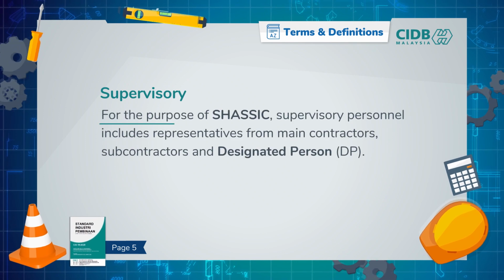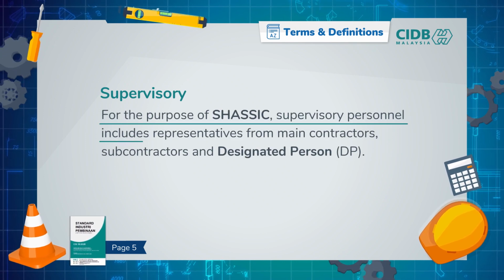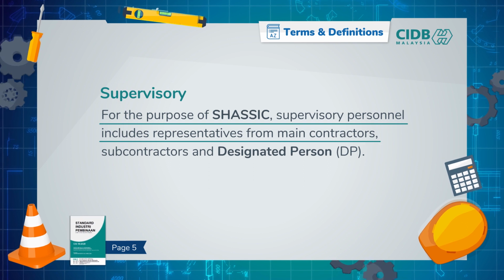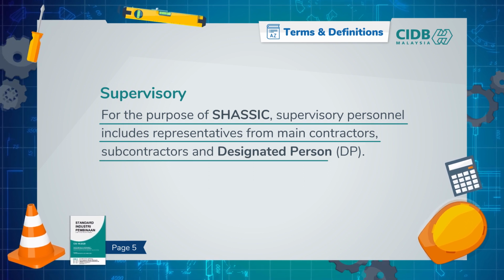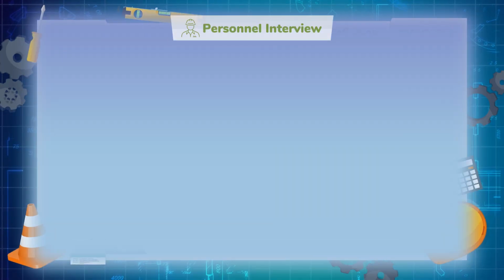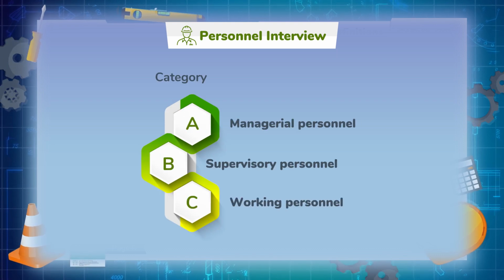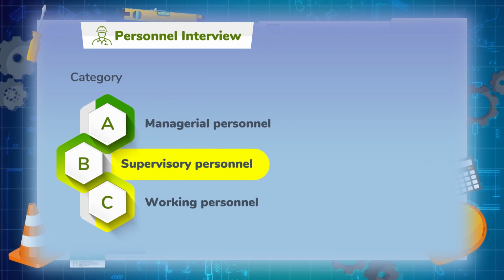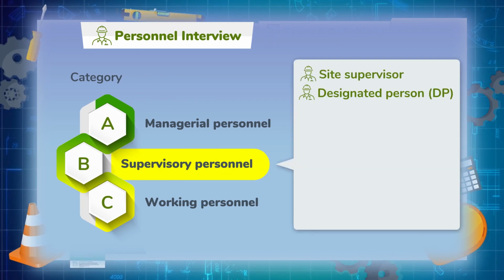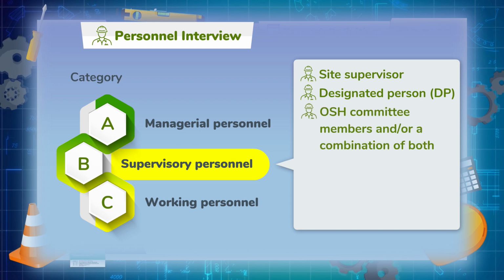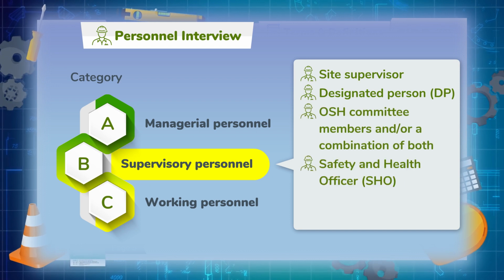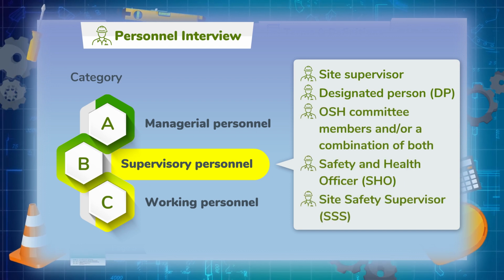Supervisory. For the purpose of SHASSIC, supervisory personnel includes representatives from main contractors, subcontractors, and designated person or DP. Remember in video 1 we talked about randomly selecting personnel from 3 categories for personnel interview? Supervisory personnel includes the site supervisor, designated person or DP, OSH committee members, safety and health officer, and site safety supervisor.